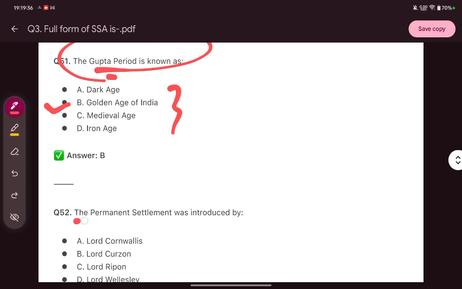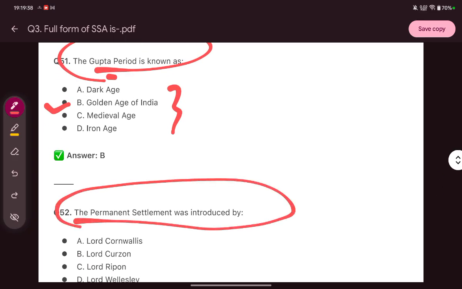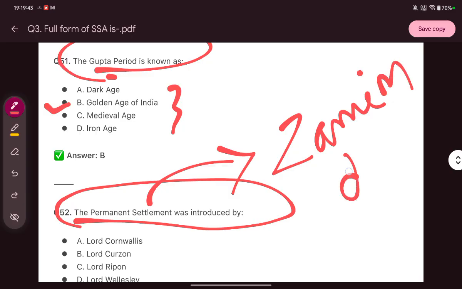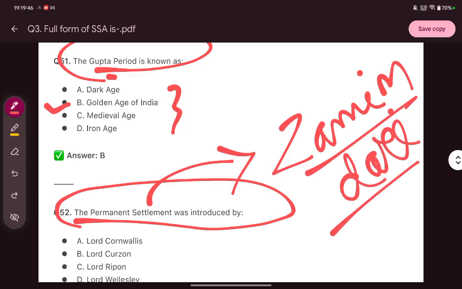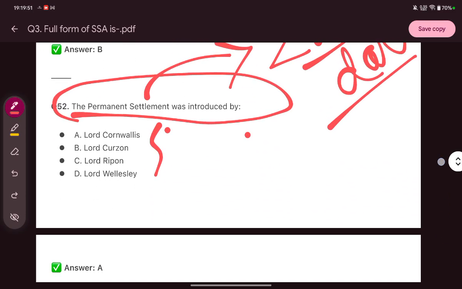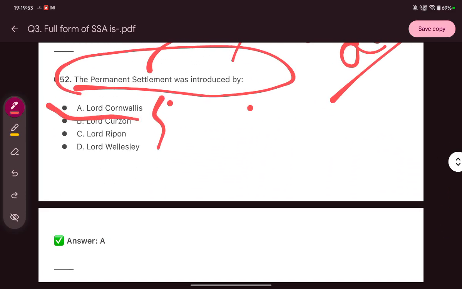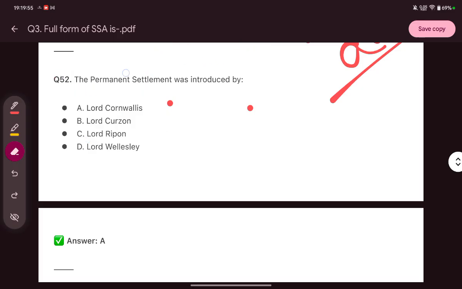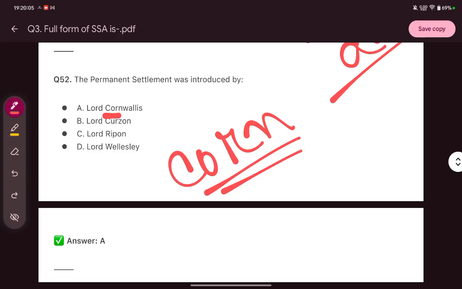The permanent settlement was introduced by? Permanent settlement means the Zamindari system. The Zamindari system was introduced by whom? It was by Lord Cornwallis. So there is a trick to remember and recall this. The trick is corn. You know what is corn? We all love to eat corn, right? So corn is related to agriculture, right?